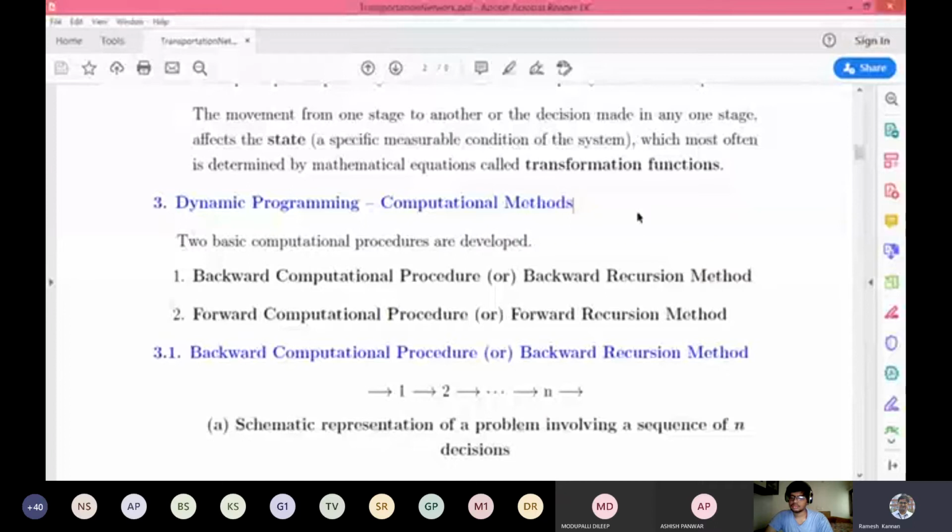If you do the simulation backward or forward, the final outcome of both will be the same. We'll explain that with an example before the end of the lecture. But as of now, understand that the backward and forward computational procedures exist.